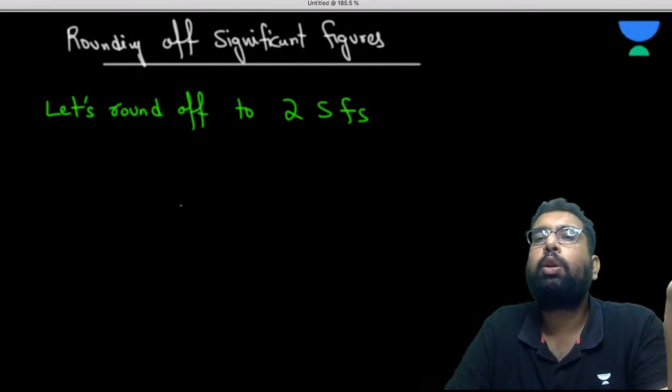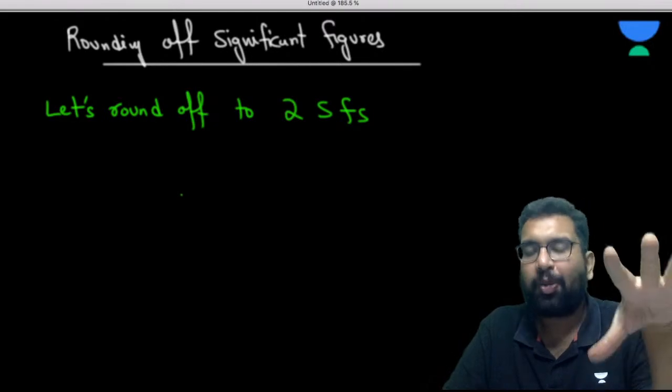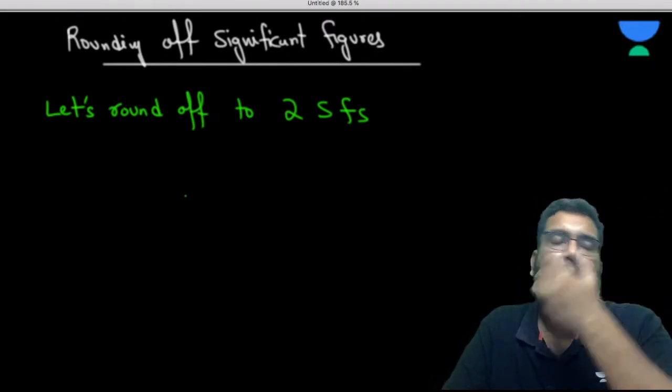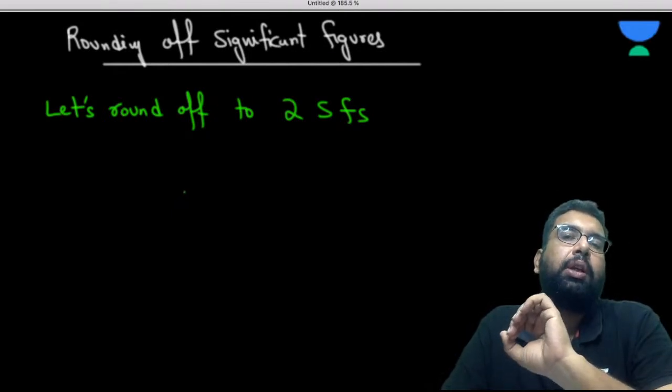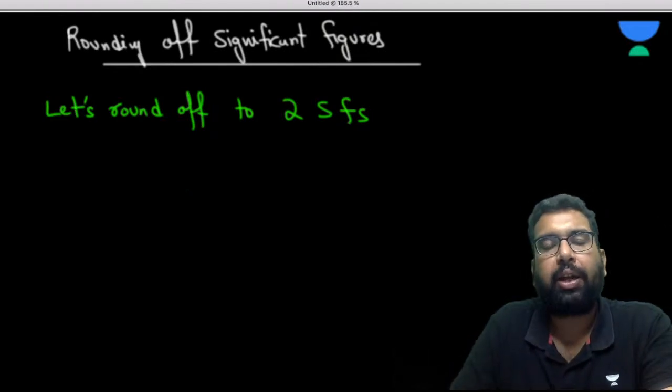Whatever I write here till the end of this rounding off point, I am not going to say again and again because it wastes time. We have to reduce it to two significant figures. So how can we do it?